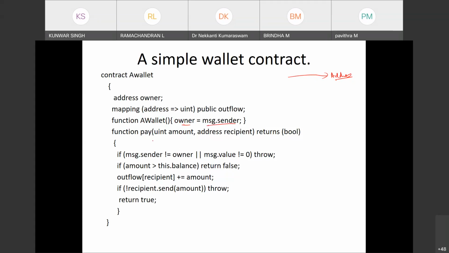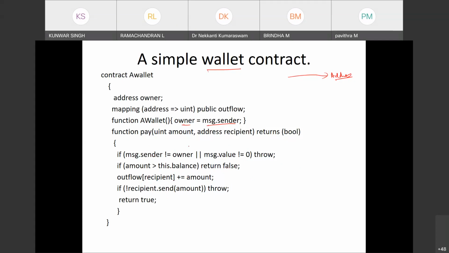And then this is the function. Because this is my wallet contract, not a normal contract, only I will be allowed to use this one. So there will be a constraint: if the message sender is not the owner, then you can't do it. So only the owner can execute this function. Okay, you can see. And then if the amount is valid, then the amount will be added to the recipient.